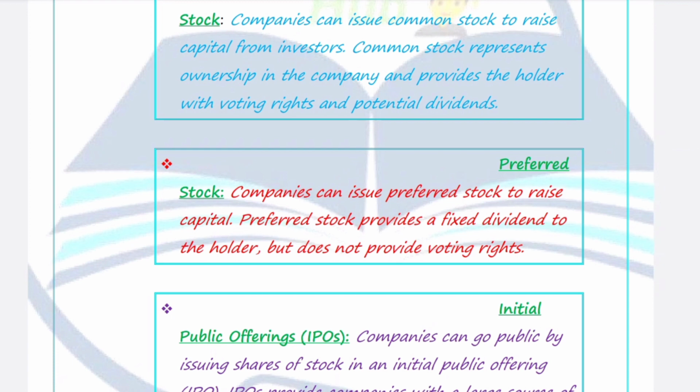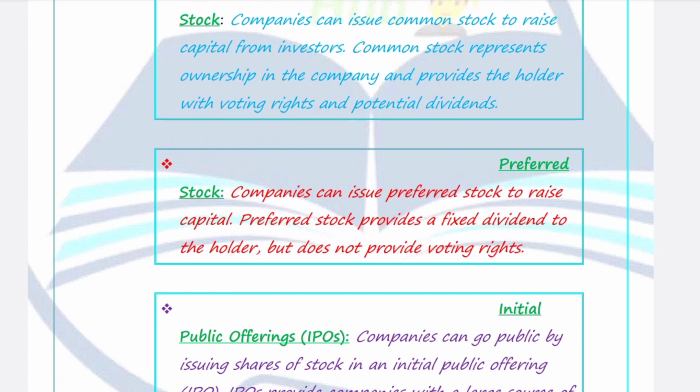Secondly, preferred stock. The company can also issue various types of preference shares, because preferred stocks are considered preference shares. It means giving the dividend in return in preference over equity. If the equity shares are also getting the return, no matter, preference shares are also getting the return. But the difference is, if any investor buys the preferred stock or the preference shares, it means they get the return at a fixed rate, or they get the dividend as a preference over the equity shares. So this is also a source of finance for the company.